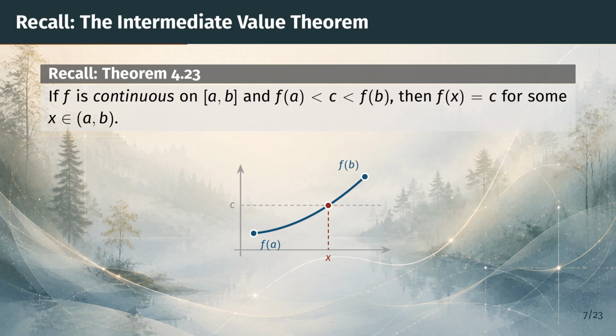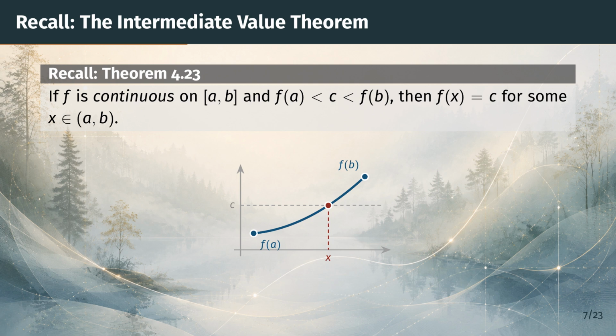In the picture, the blue curve is the graph of a continuous function, the dashed horizontal line is the level c, and the red point marks the place x where the graph crosses that level. The proof used connectedness. A continuous image of an interval is an interval, so no values can be skipped.